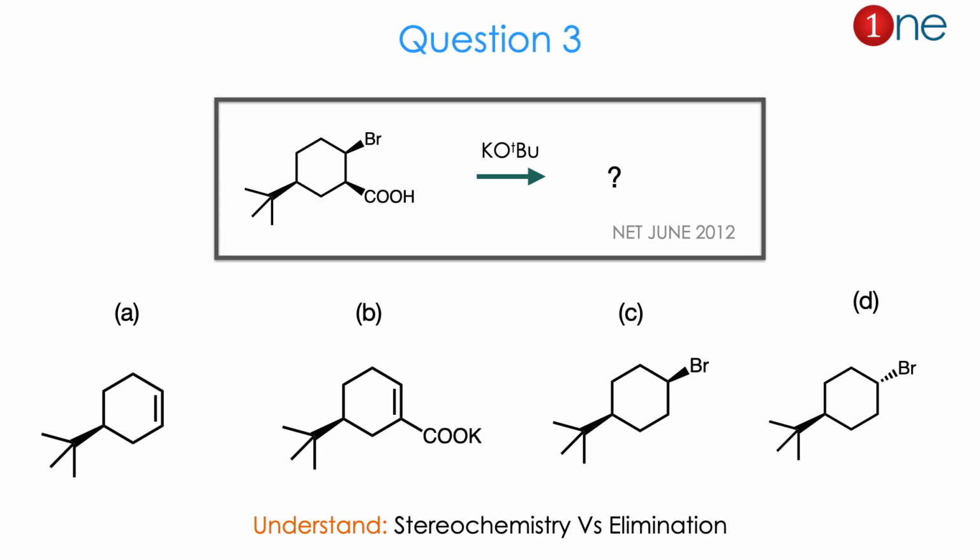Whether the products are with elimination, or a bromine substitution, or a syn bromine substitution, or anti-bromine substitution, or the potassium salt of the acid. So there are 4 possibilities. From the reactant to product you might guess stereochemistry versus elimination is the real question here. The answer is B. Let us see how.